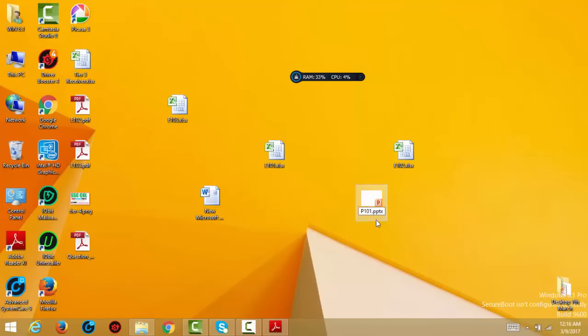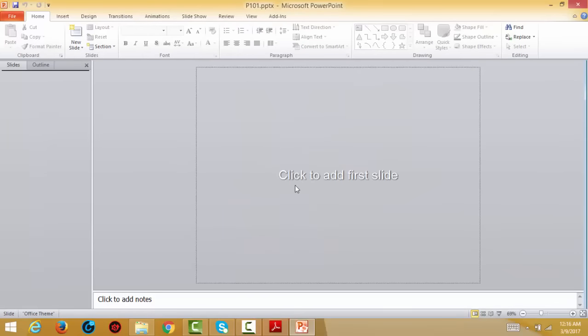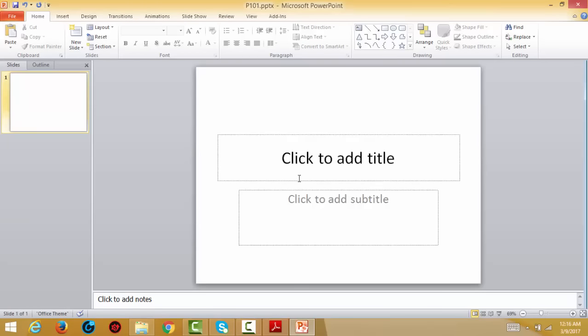Always remember that the extension should be .ppt, exporting as a PowerPoint presentation for MS Office 2007. Generally SSC has given that you have to prepare on MS Office 2007, so it is advisable to use MS Office 2007 while practicing. However, in one or two cases, you can also use MS Office 2010. Now this is the slide that you will find.